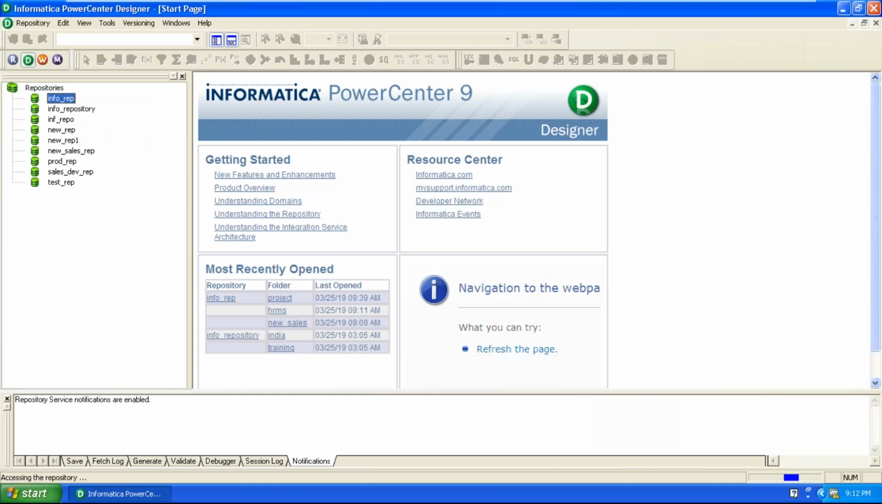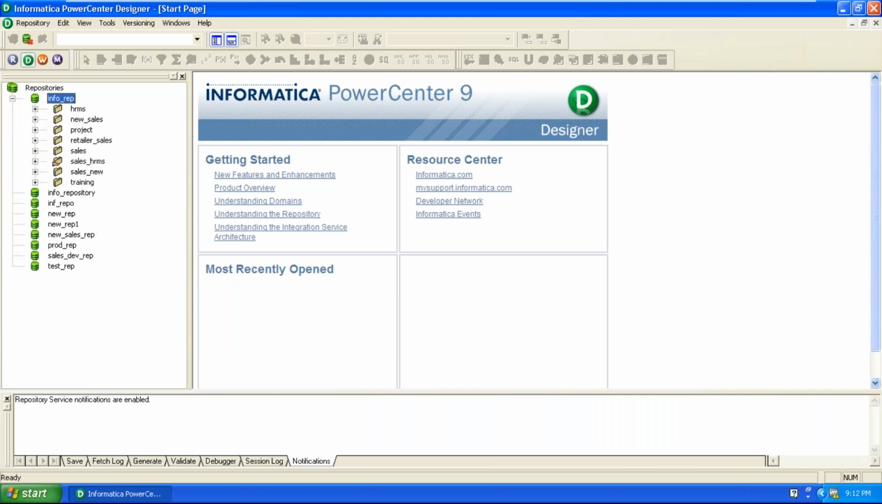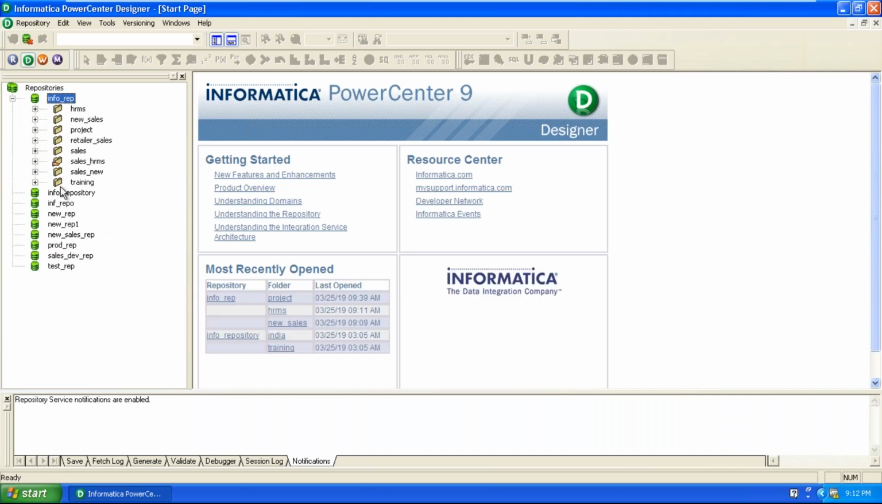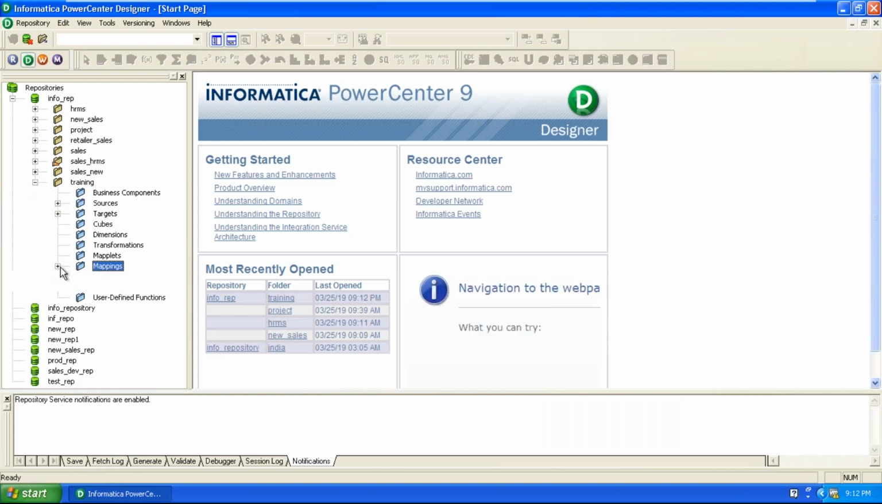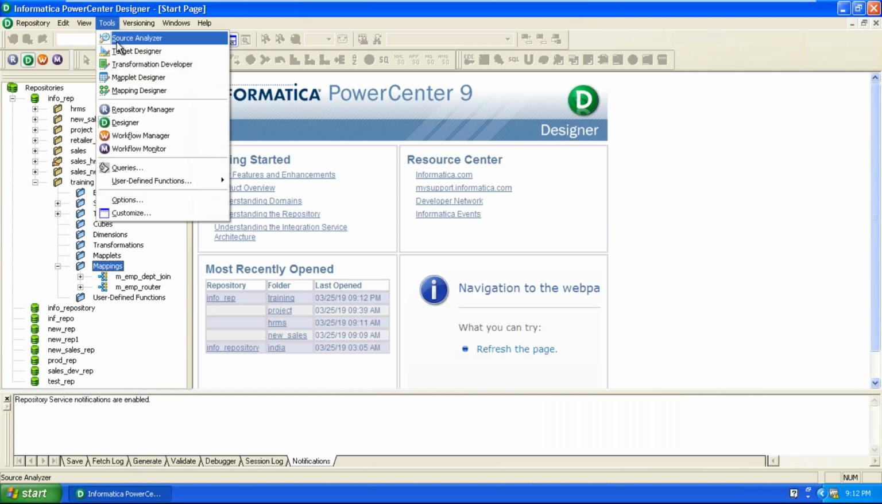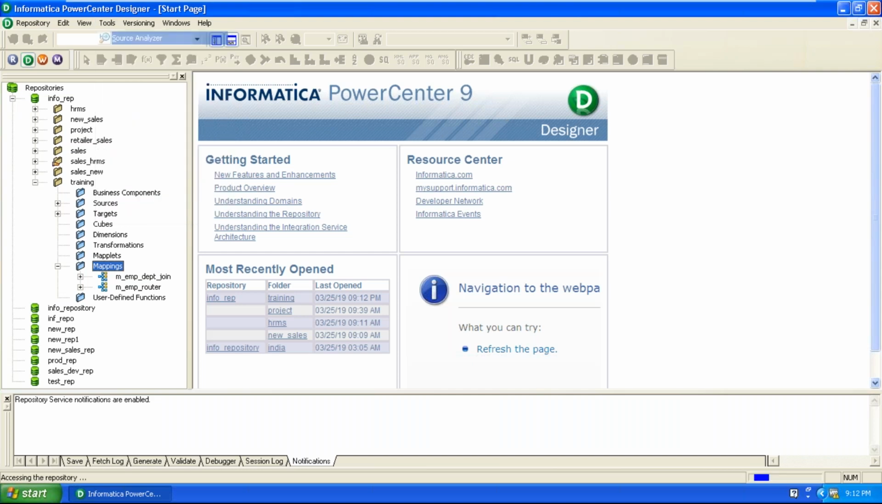So first connect to the repository. After that, select your repository folder and expand. Training is our repository folder. Here, up to now we created 2 mappings. Now we can create a new mapping. Within the new mapping, we use expression transformation to process the data at a very detailed level.